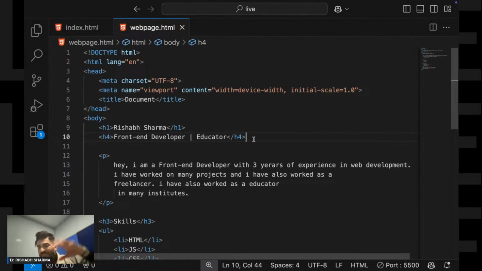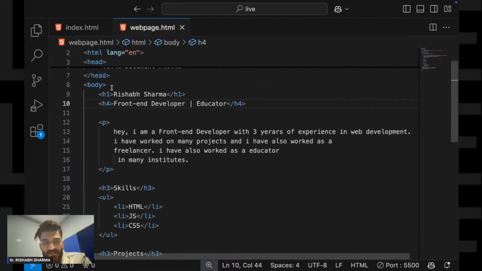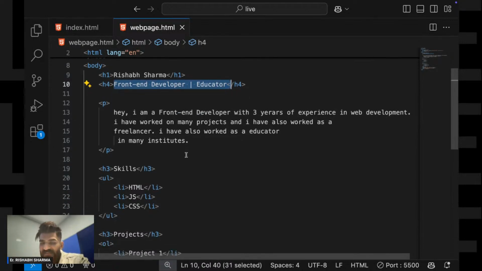So see, let me repeat the whole web page. Buttons, okay, I'll write the buttons as well. ठीक है, मैं buttons का भी काम करता हूँ, अभी buttons भी दिखाता हूँ. ठीक है. So now see, first of all I have written the h1 tag क्योंकि ये मेरा main heading था, right? That is Rishabh Sharma, my name. Then I want some subheadings, so I use h4 tag for this subheading, right? Then I want to define myself, so I'm using this paragraph tag.